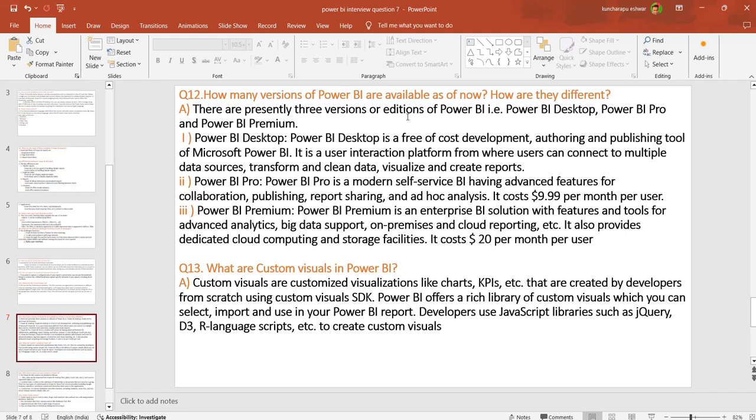Yes, and now the 13th one. What are custom visuals in Power BI? Custom visuals are for customizing visualizations like charts, KPIs, etc. They can be developed using the custom visuals SDK. Power BI offers custom visuals which you can select and use in the report, and you can use Power BI report developer tools and JavaScript libraries such as D3, R language scripts, etc. to create a customizable visual. You can also use libraries to create customizable visuals, right?